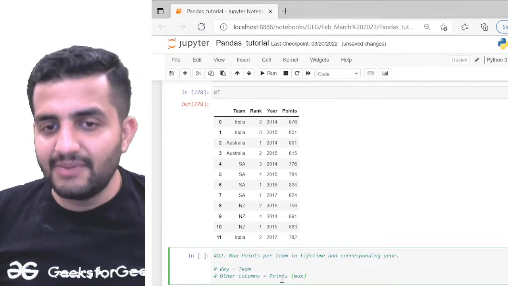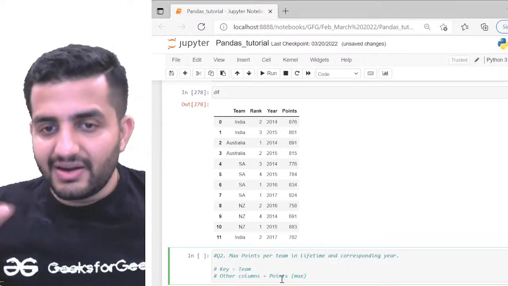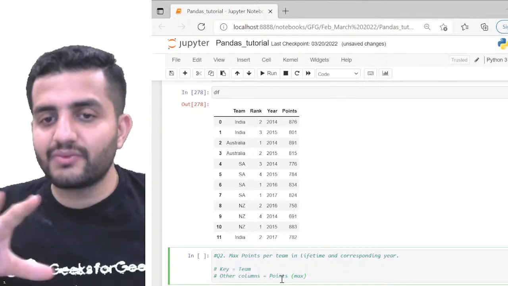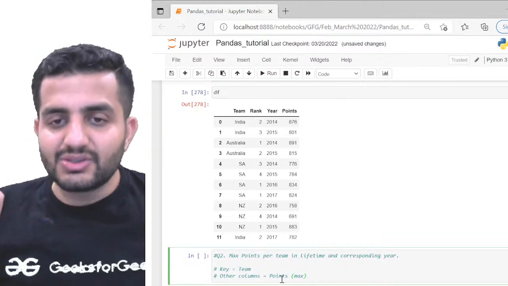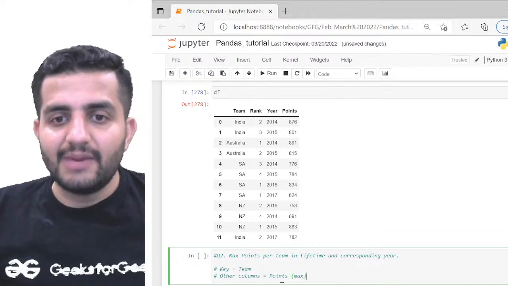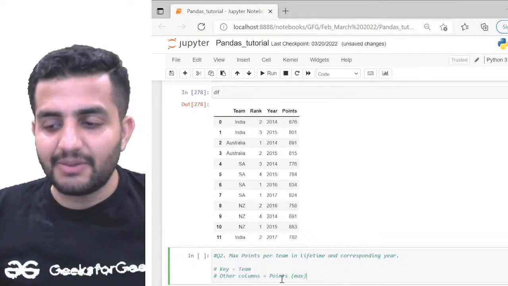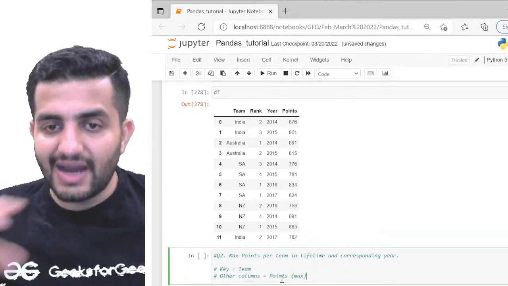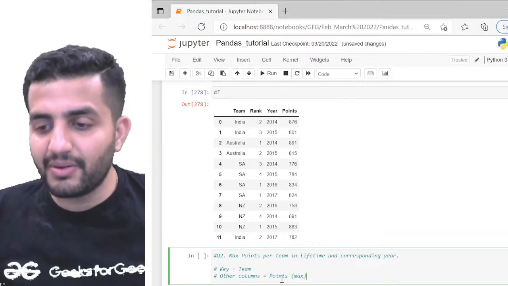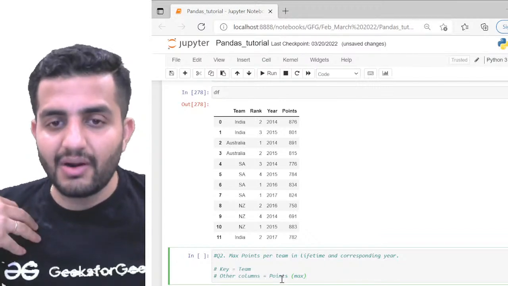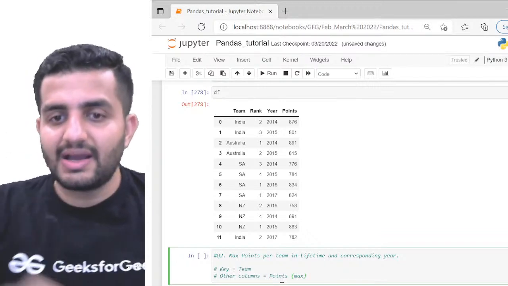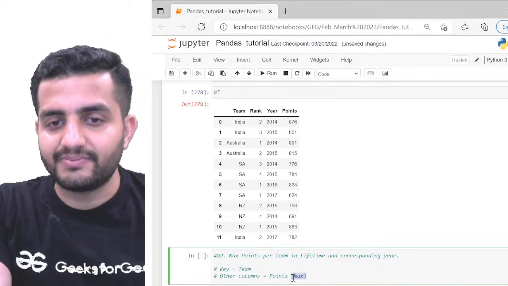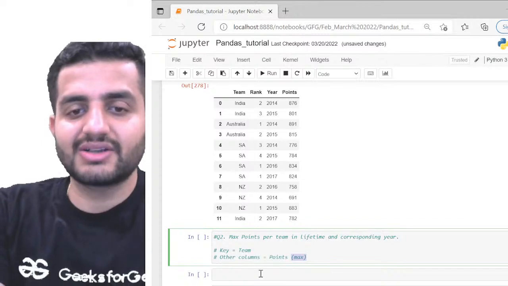So the key here is team, because what I'm looking at is per team. So basically one row is going to be one team, right? That is what the group by logic says. The key is going to be one row per category, we saw, right? So that column, that category, is my key here, and here that category is nothing but team. So I want one row per team in the group by. And for the other columns, I want points to be used, and for the points I want max to be taken. Simple. Now let's start coding.